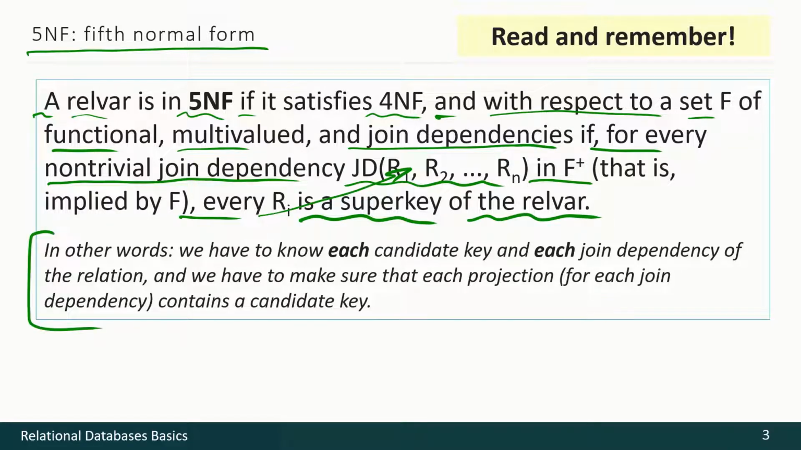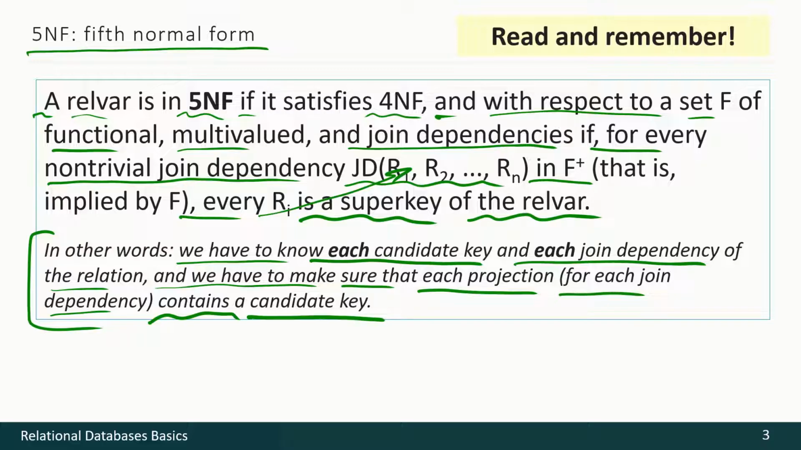In other words, we have to know each candidate key and each join dependency of the relation, and we have to make sure that each projection for each join dependency contains a candidate key, that is a part of a superkey, of course. Let's review this in detail.